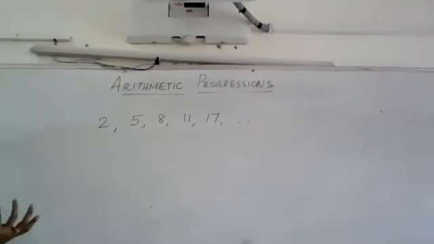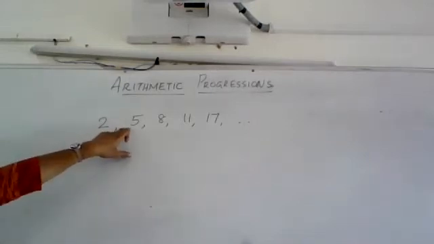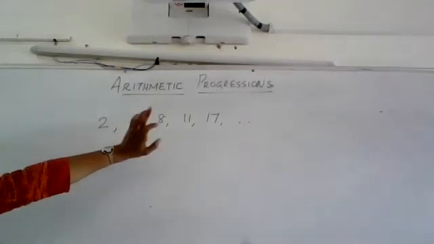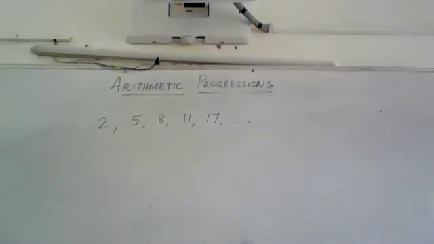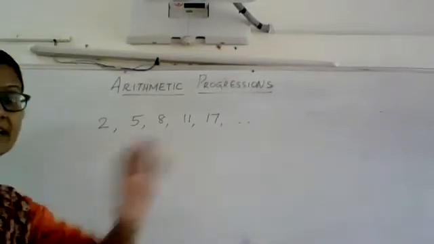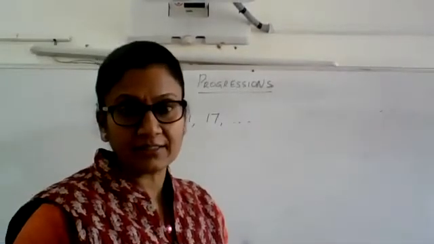Is there any specific pattern which is followed here? I will see that 2 plus 3 has become 5. 5 plus 3 has become 8. 8 plus 3 has become 11. But 11 plus 3 should have been 14 to tell that there is some kind of pattern which is followed in the given set.